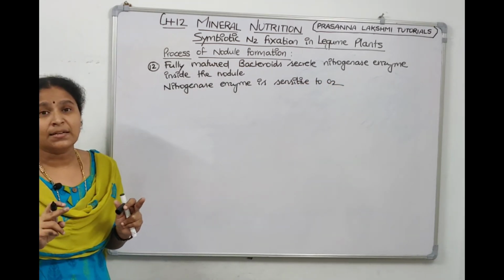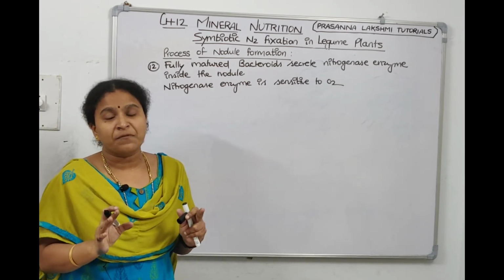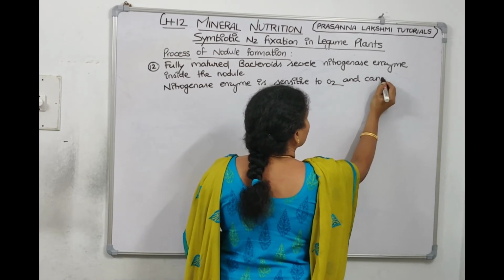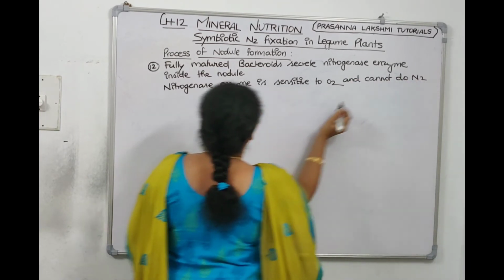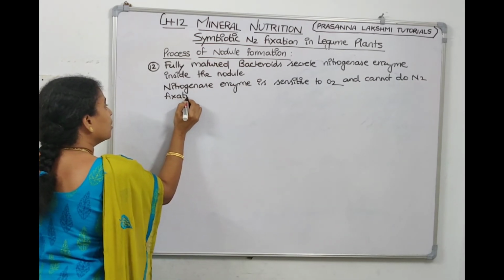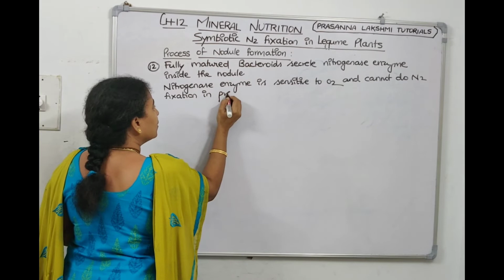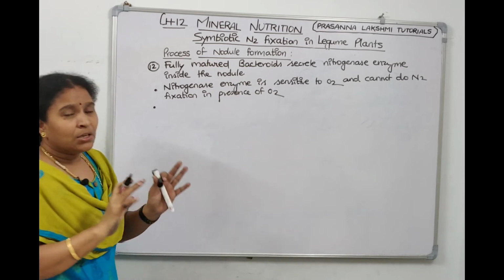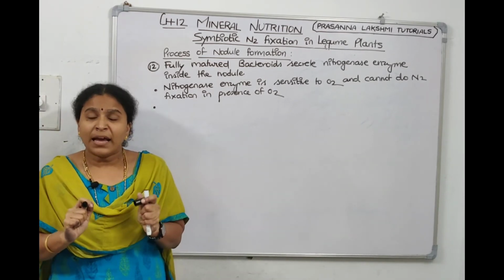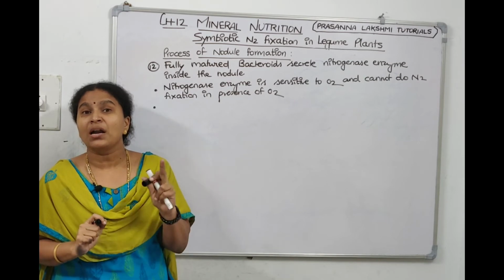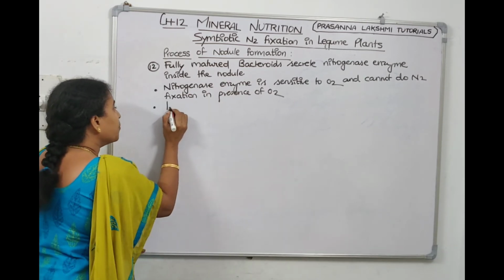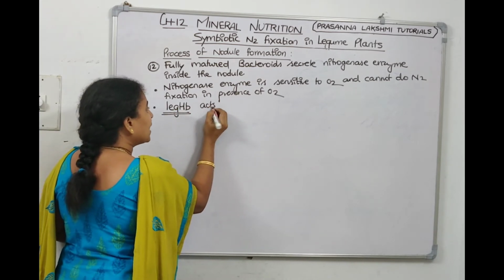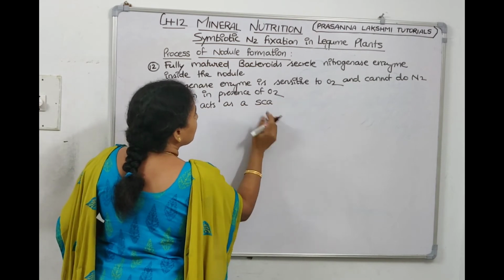The nitrogenase is sensitive to oxygen and cannot do nitrogen fixation in the presence of oxygen. So now you need something to trap the oxygen to provide the anaerobic conditions. There is a protein called leg hemoglobin. Leg hemoglobin acts as an oxygen scavenger.